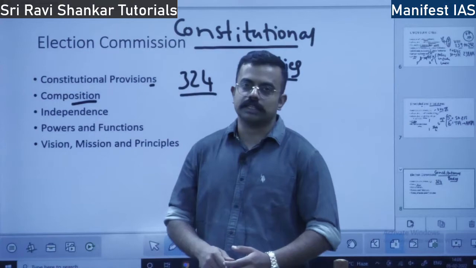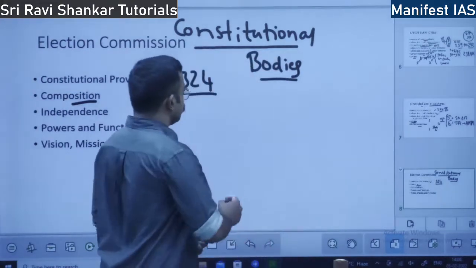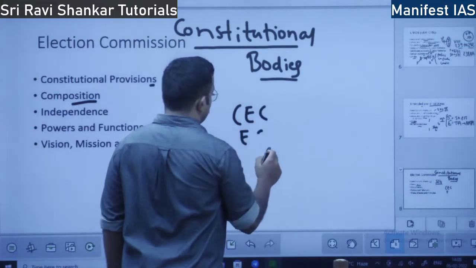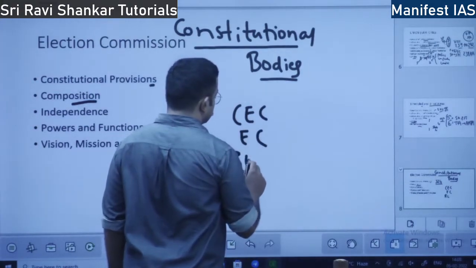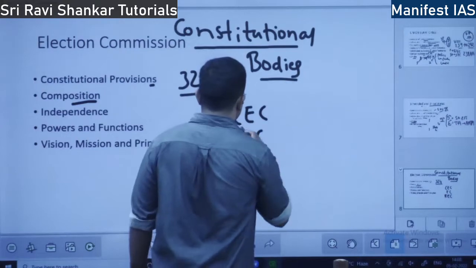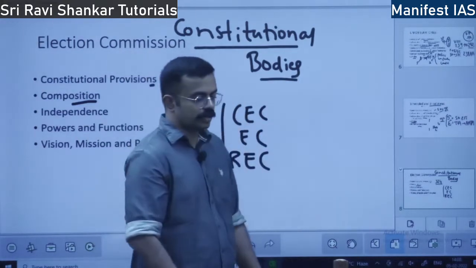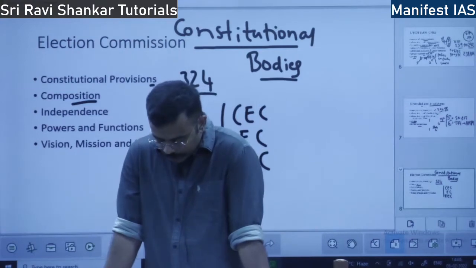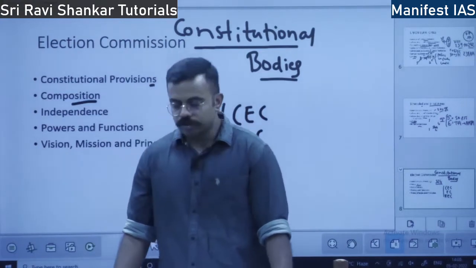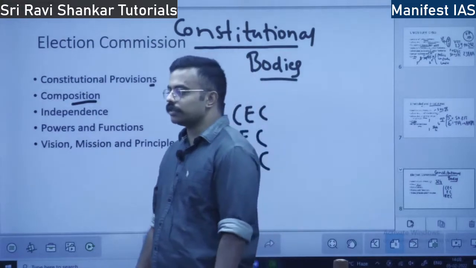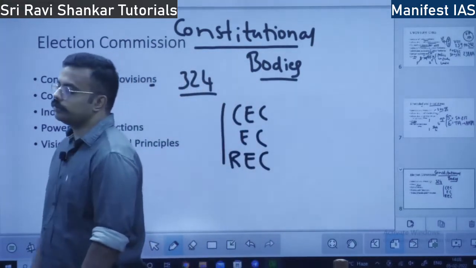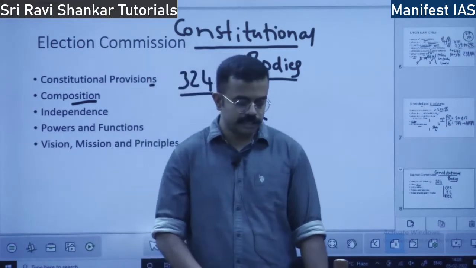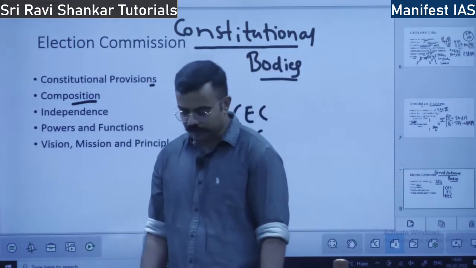Not only the election commissioners, there are 3 authorities. What are the 3 authorities? Chief election commissioner, election commissioners, and regional election commissioner. These 3 authorities are appointed by whom? They are appointed by the president. So the conditions of service are determined by whom? The conditions of service are determined by the president. The president determines what salary, what tenure, everything. Okay.